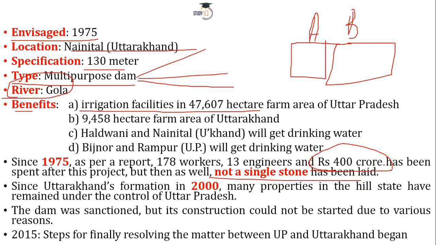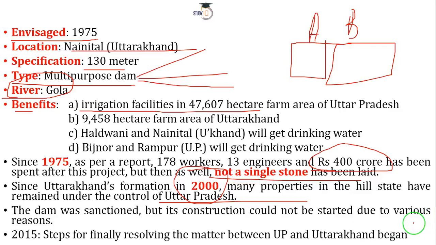It is all paperwork and observation, and you go to the site and decide, here we are going to do this, etc. Everything costs money, isn't it? So 400 crore has been spent so far, which is a huge amount. Now, since I told you that Uttarakhand was formed out of Uttar Pradesh, many properties of these hill states are still under the control of the parent state, that is Uttar Pradesh.